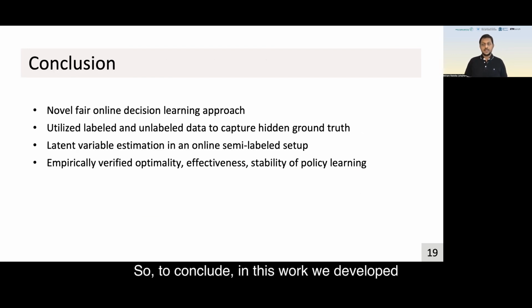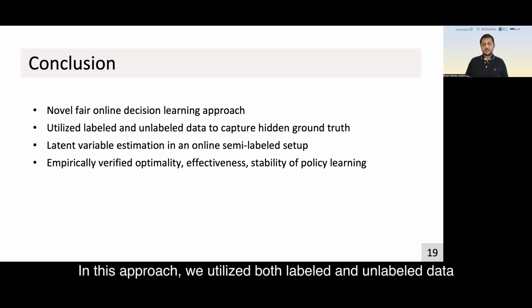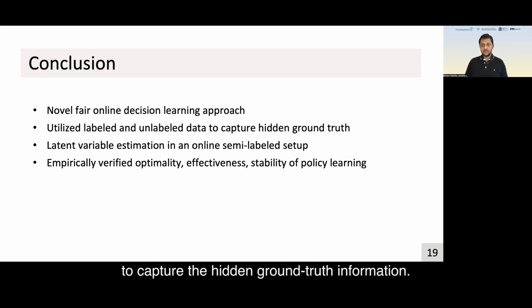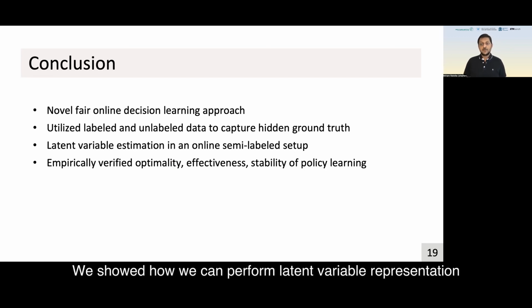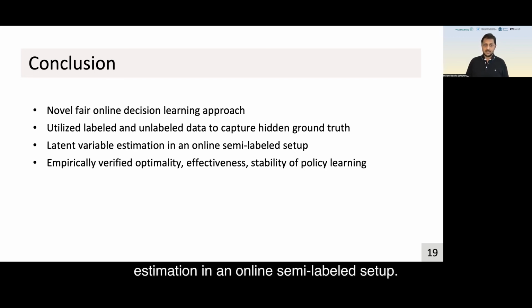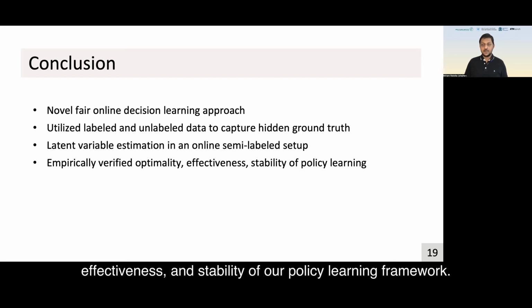So to conclude, in this work, we developed a novel fair online decision learning approach. In this approach, we utilized both labeled and unlabeled data to capture the hidden ground truth information. We showed how we can perform latent variable representation estimation in an online semi-labeled setup. And finally, we empirically verified the optimality, effectiveness, and stability of our policy learning framework.